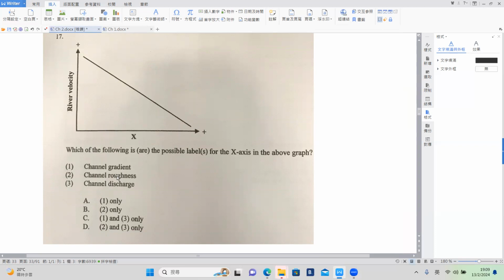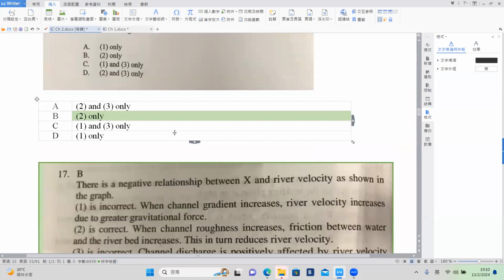Number 1 is wrong. River roughness, if the river is rougher and it is blocking the river flow, then the velocity should be lower. So number 2 is correct. How about channel discharge? Stronger discharge also comes with higher velocity, okay? It should be directly proportional to the velocity because you should know the discharge is velocity times the cross-sectional area, okay? Then they should be in a positive correlation, so B only, okay?